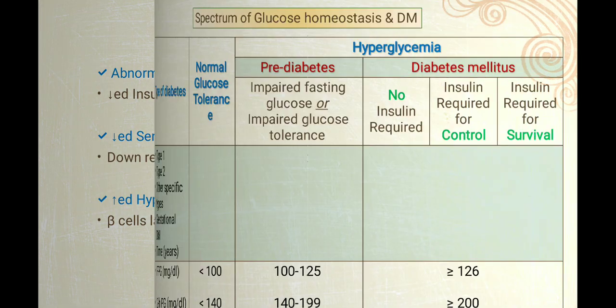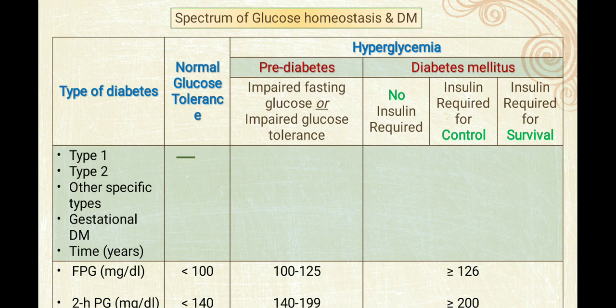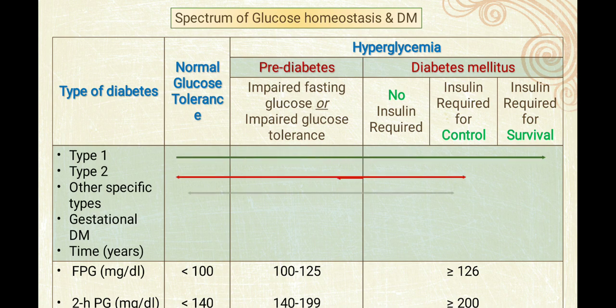Now the spectrum: normal glucose, pre-diabetes and diabetes mellitus. Normal glucose is fasting less than 100, or 2 hour postprandial less than 140. Pre-diabetes is 100 to 125 fasting and 140 to 199 for 2 hour postprandial.